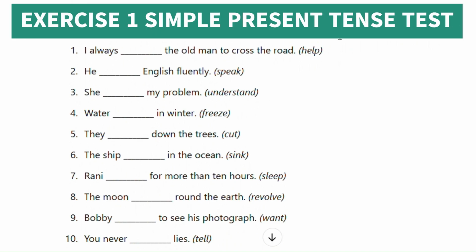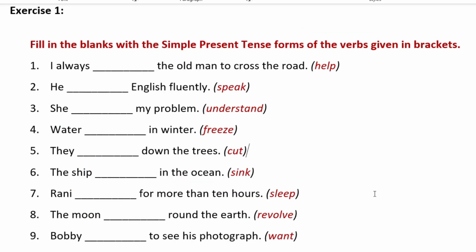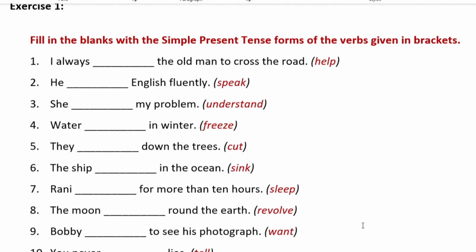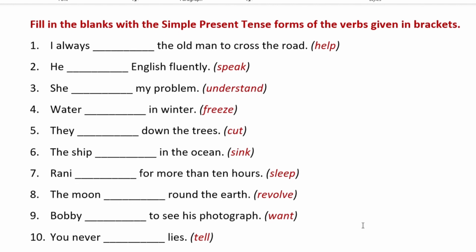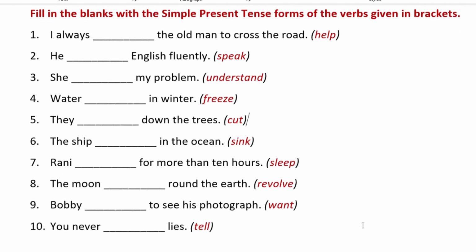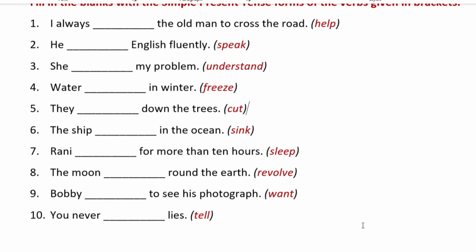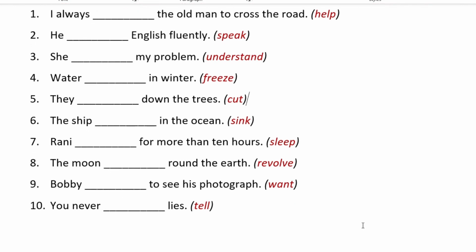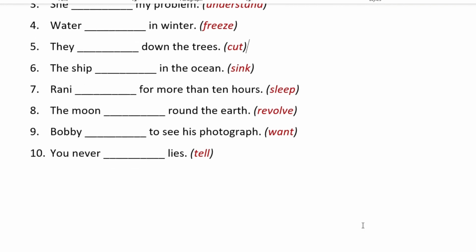Exercise 1. Fill in the blanks with the simple present tense forms of the verbs given in brackets. I always dash the old man to cross the road. Help. He dash English fluently. Speak. She dash my problem. Understand. Water dash in winter. Freeze. They dash down the trees. Or cut. The ship dash in the ocean.